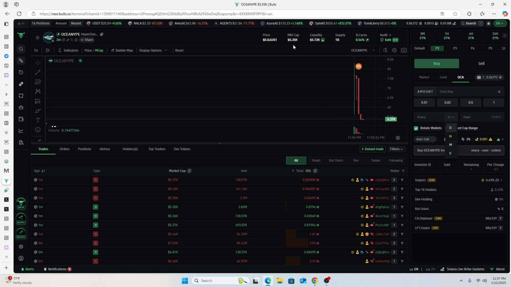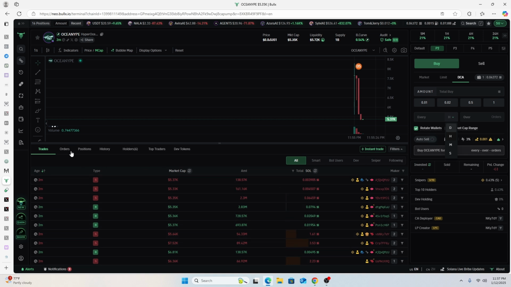So this one, 5K market cap, this one will struggle as we speak, because that's the mentality on Solana in general. Even if it's a good project, I wouldn't expect much here because the volume is very low.